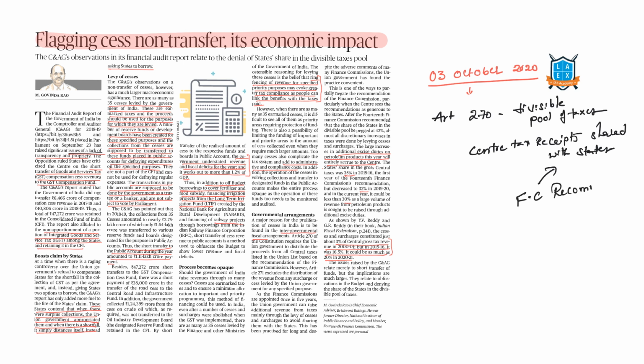Article 271 provides an option for the center to impose cess or surcharge. What is the difference between Article 270 and 271? The taxes which are imposed and collected under Article 270 come under the shareable pool. But the cess or surcharge which is imposed under Article 271 is non-shareable with the states.